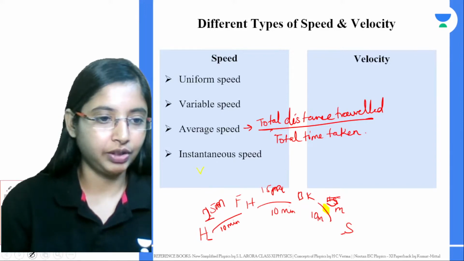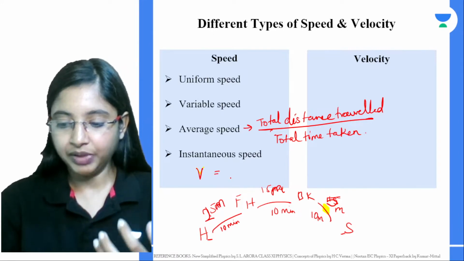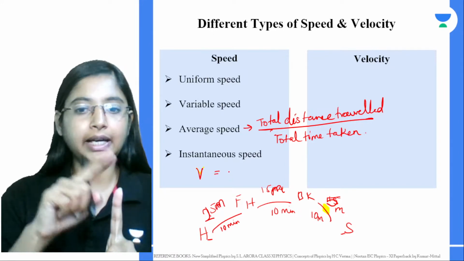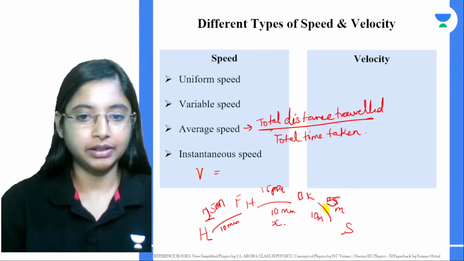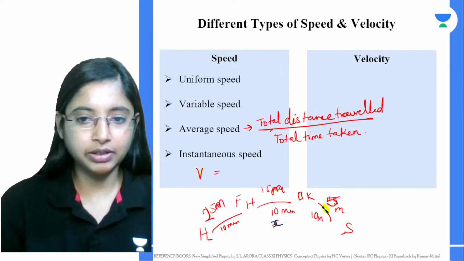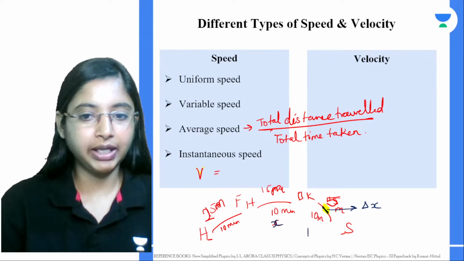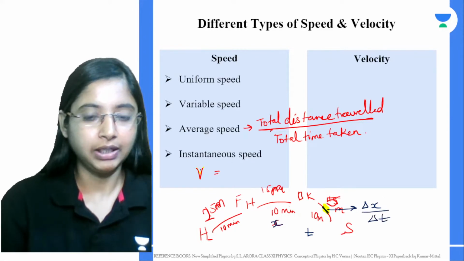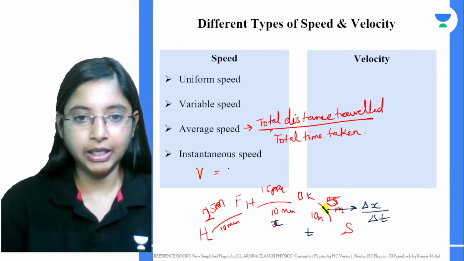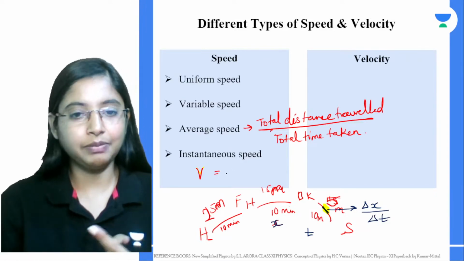We always give this as V. Let's say the entire distance covered is X, and for the small distance, the speed can be given as delta X. The total time taken is T, and for the small distance covered, the time taken will be delta T. So instantaneous speed will be delta X by delta T, as time goes towards 0.